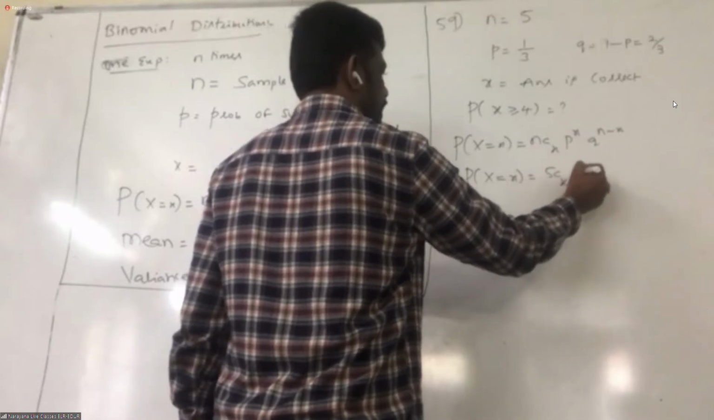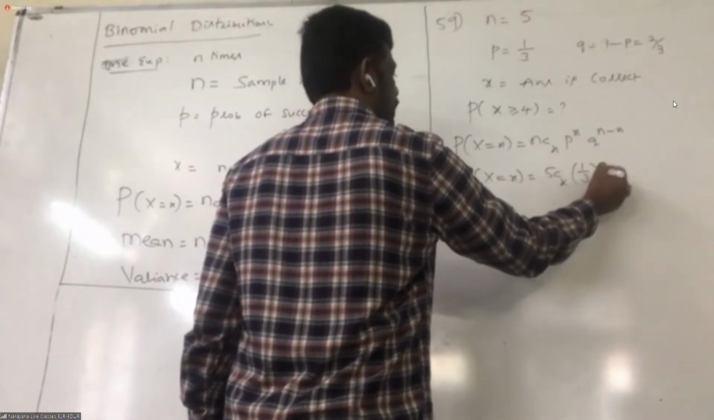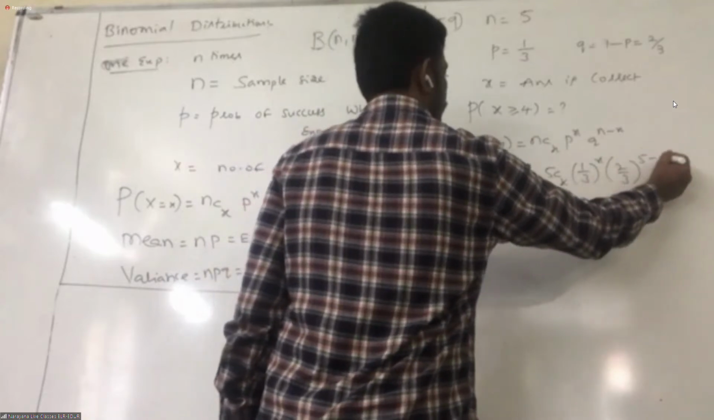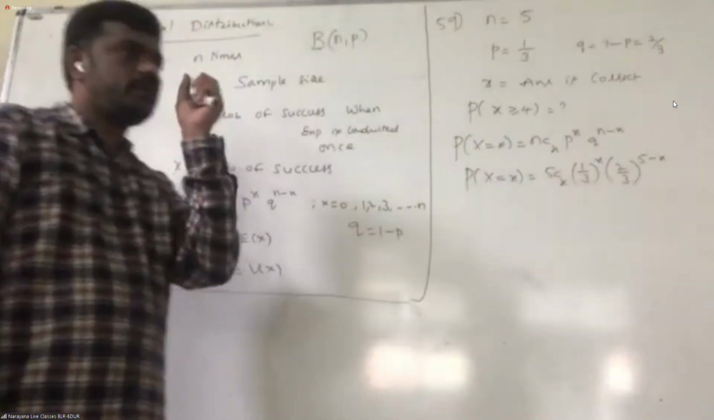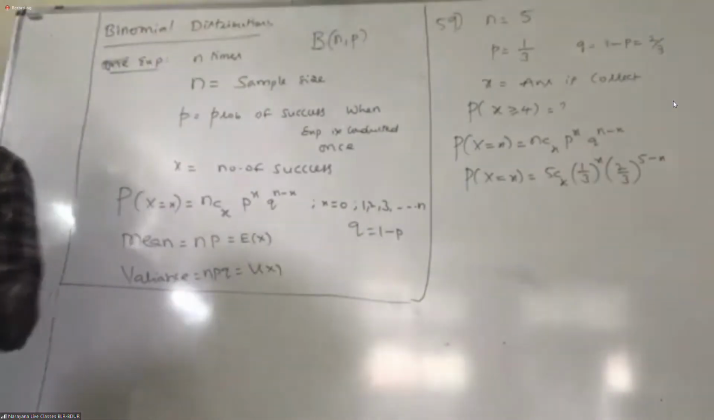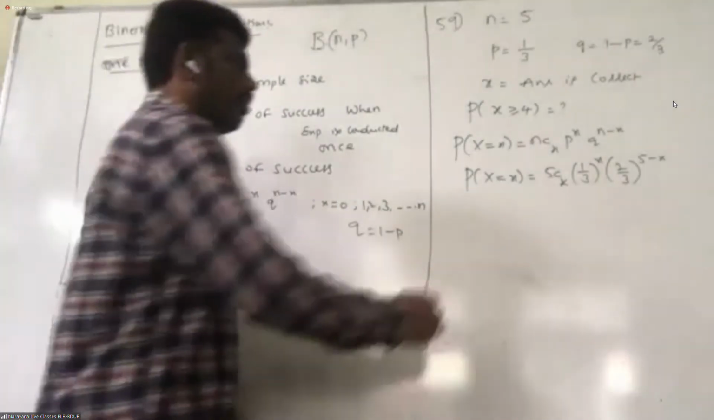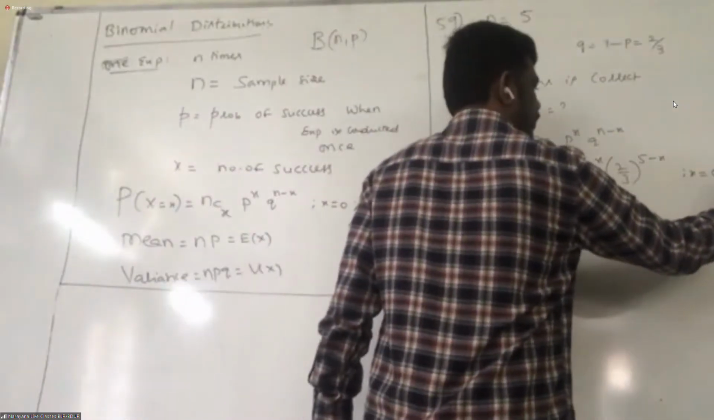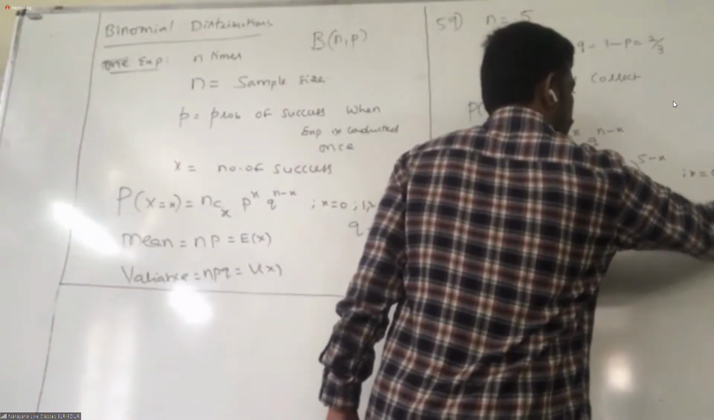5Cx (1/3)^x (2/3)^(5-x). This is just substitution, except x, everything you know. Now what do we need here? Probability of x: we are allowed to take x from where to where? 0, 1, up to 5.